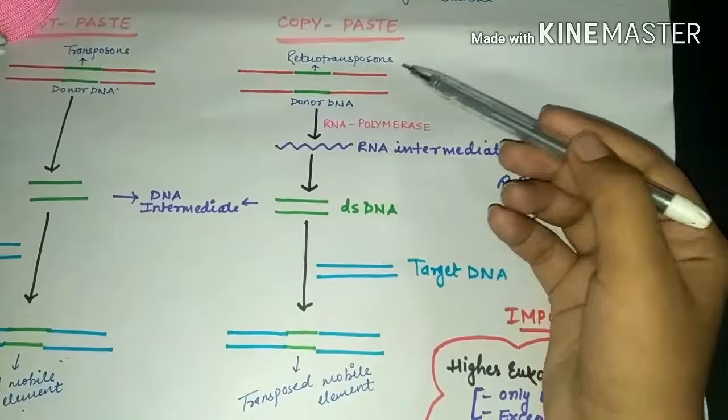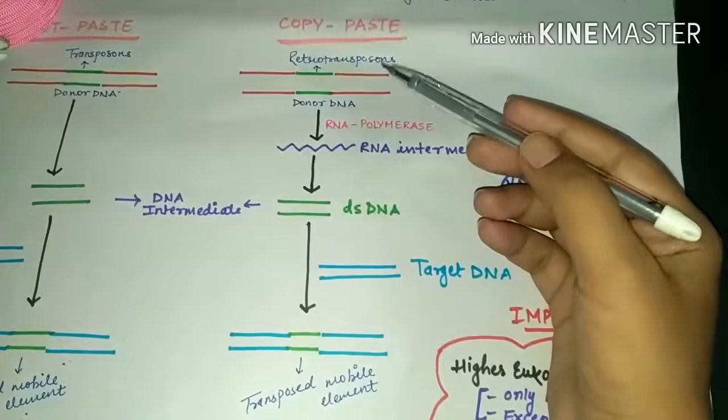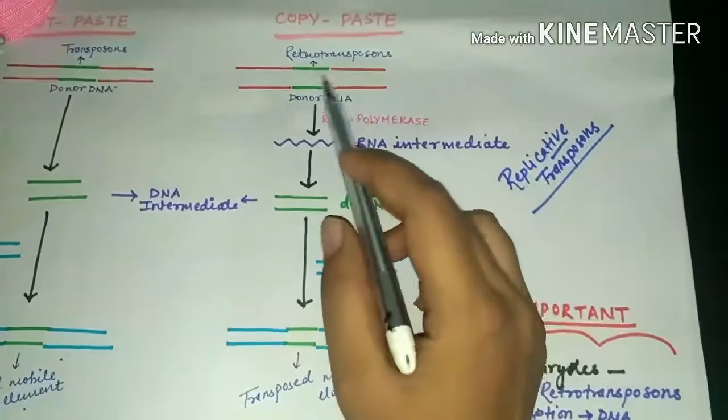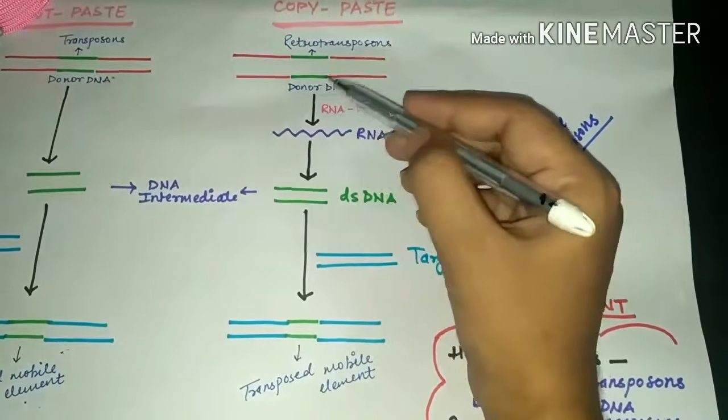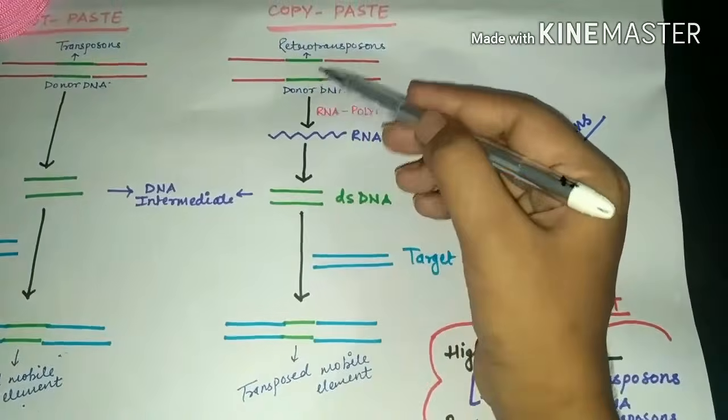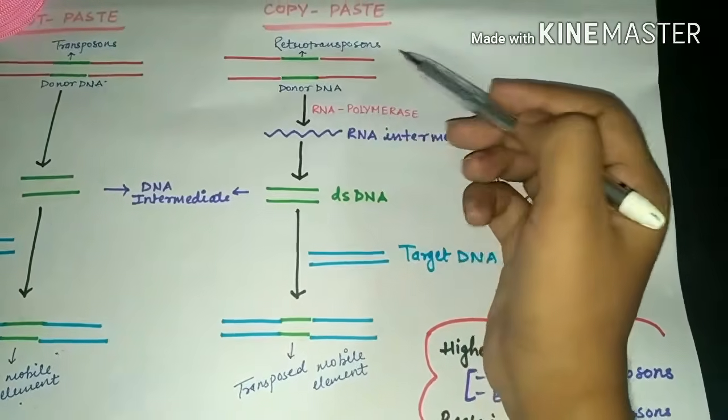Why is it known as the retrotransposon? Because it is going to have the RNA intermediate. So this is the donor DNA, and this area is going to act as a transposon, or for better understanding you can say it is a retrotransposon.